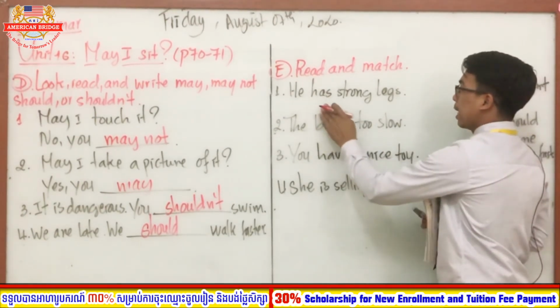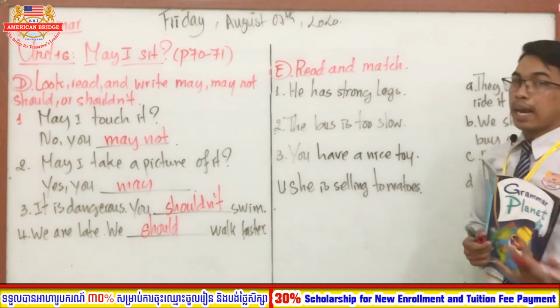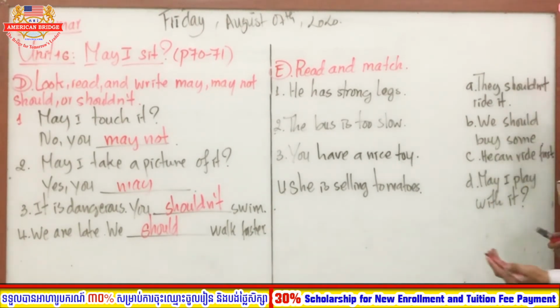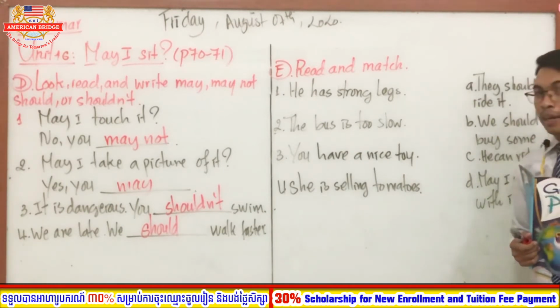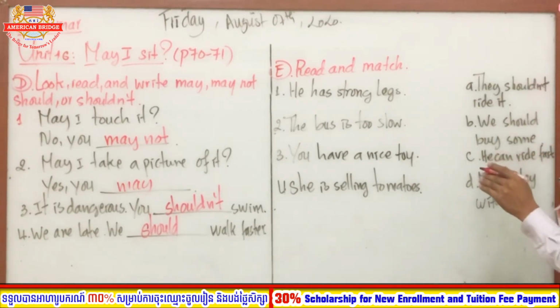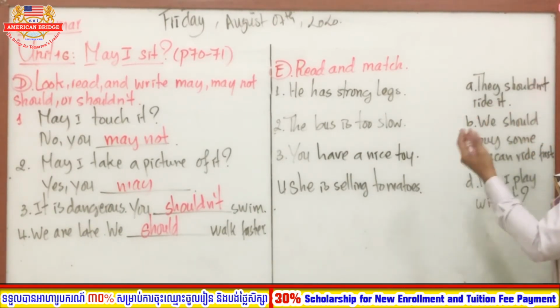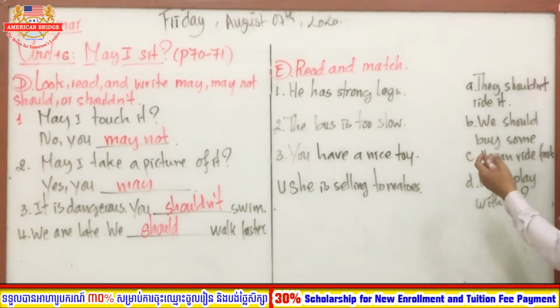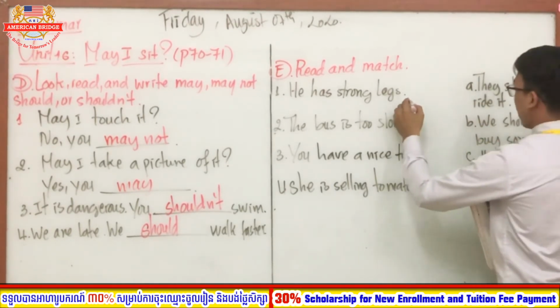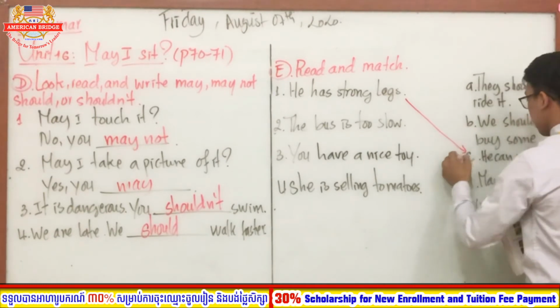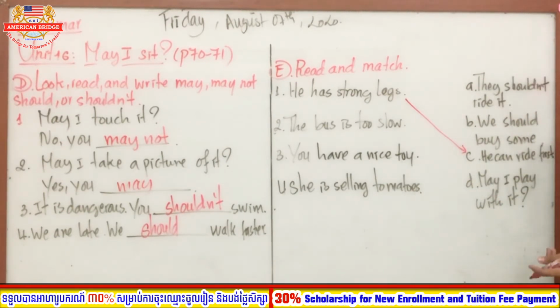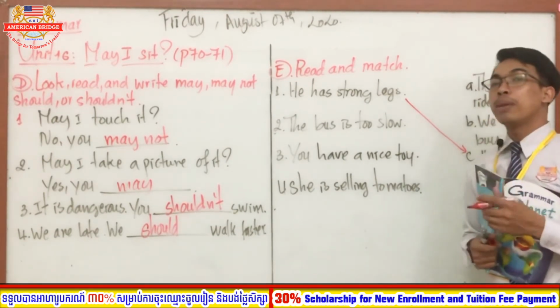So he has strong legs. So which one is the correct answer? Whether A, B, C, or D? So the correct answer is letter. Very good. So he has strong legs, so he can run fast. Very good. So it goes to letter C. Okay. Now let's move on to number 2 altogether.